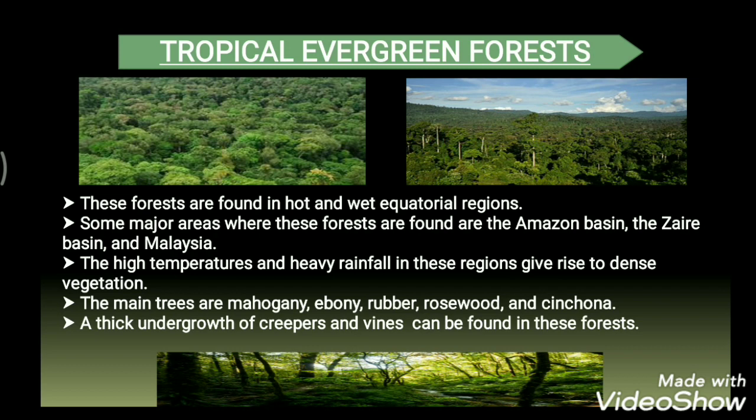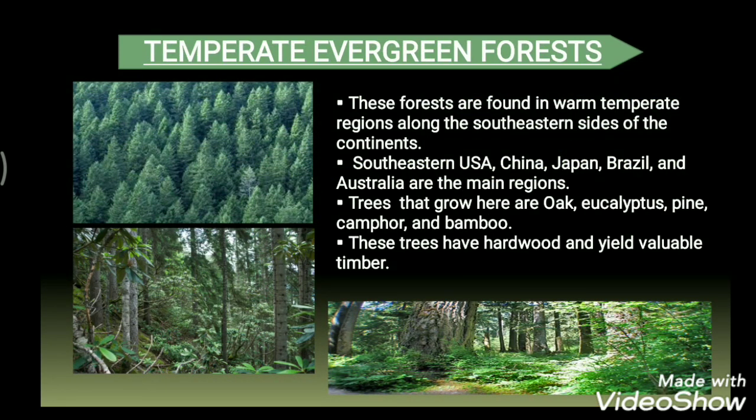Second, we have the temperate evergreen forest. These forests are found in warm temperate regions along the southeastern sides of the continents. So southeastern USA, China, Japan, Brazil and Australia are the main regions where these forests are found. Now which are the main trees that are grown here? The main trees are oak, eucalyptus, pine, camphor and bamboo. And what are the features? These trees have hard wood and they yield valuable timber to us.